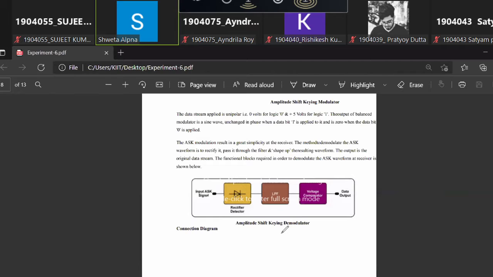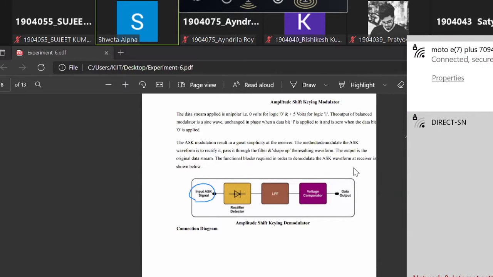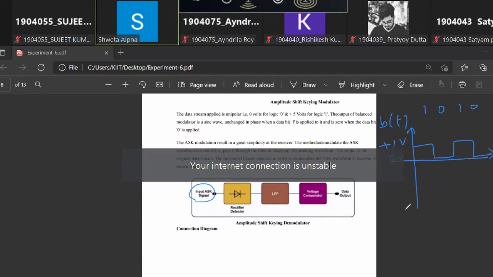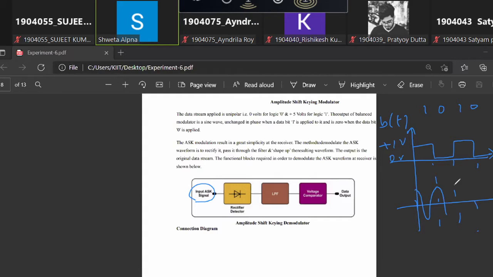And 0. Okay, so bit 1 is transmitted by 1 volt and bit 0 is transmitted by 0 volt. This is unipolar coding. And then we have a carrier signal here, Ac cos 2 pi fct. I'm drawing one cycle of the carrier signal. So this is one cycle of the carrier signal c(t). And then we have performed ASK modulation.